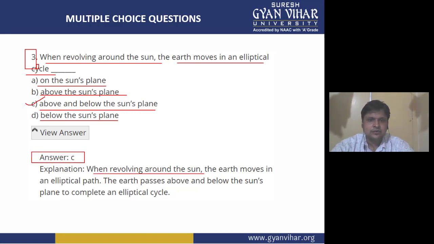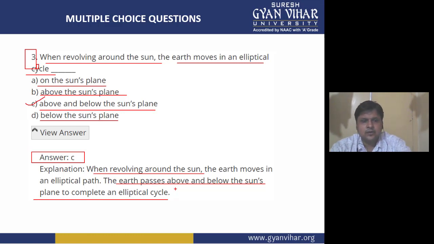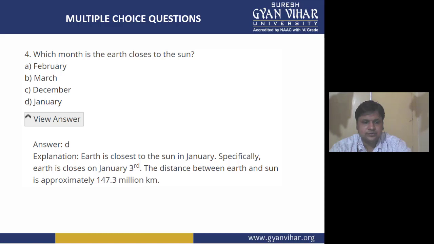Option C is the correct option, and the explanation is what? When revolving around the sun, the earth moves in an elliptical path. The earth passes above and below the sun's plane to complete an elliptical cycle. So this question is, I think, clear to you now. Now coming into the fourth multiple choice question.